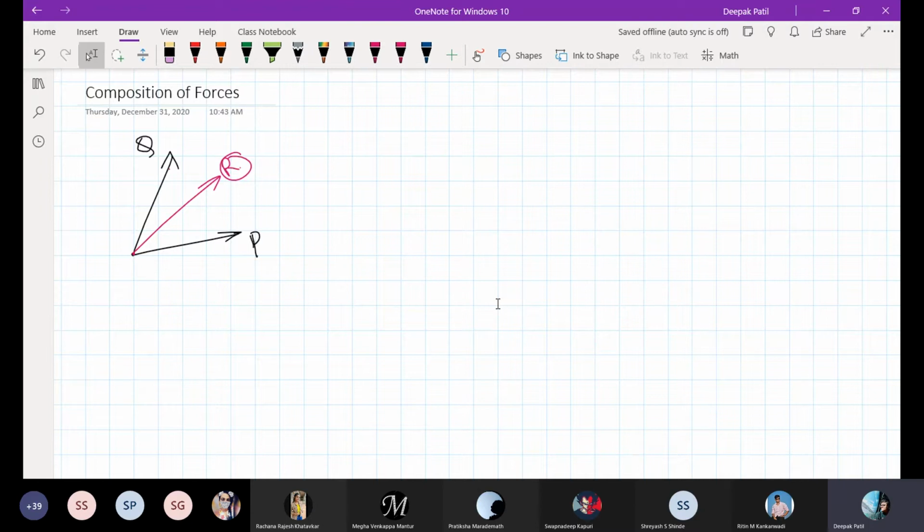The process of finding out the resultant force. Okay, I will repeat once again. The process of finding out the resultant force of a number of given forces is called the composition or compounding of forces. Simple as that.